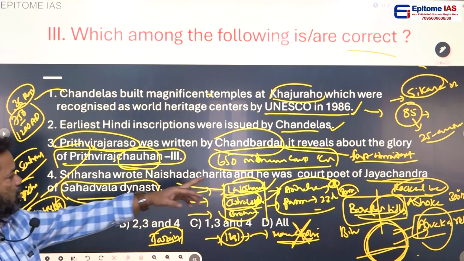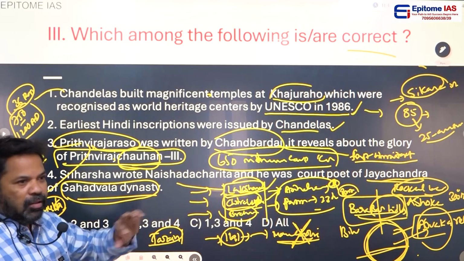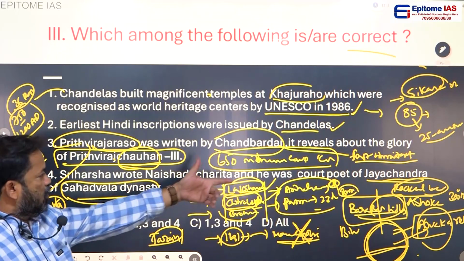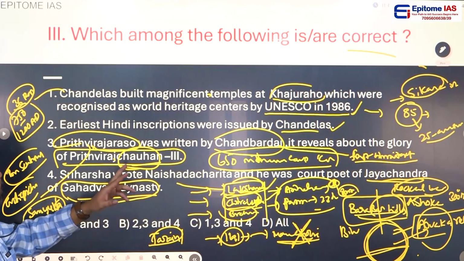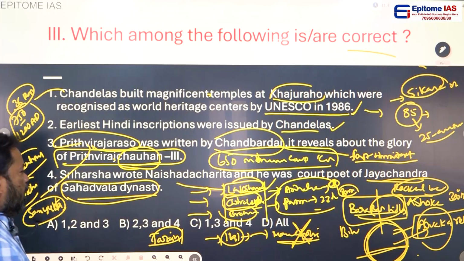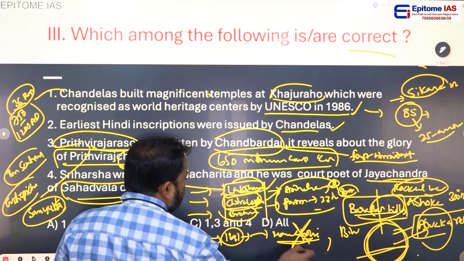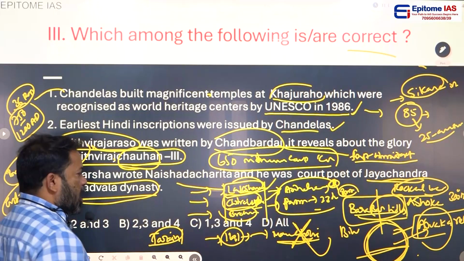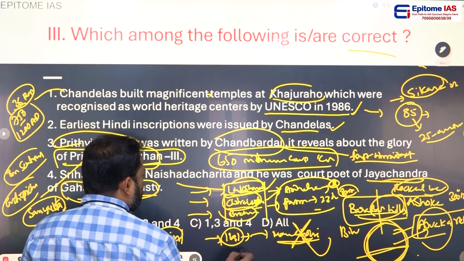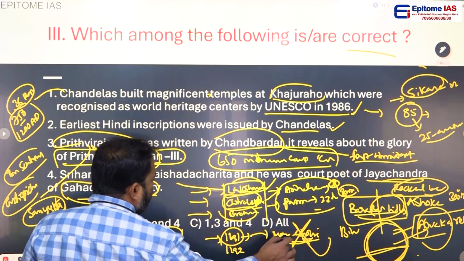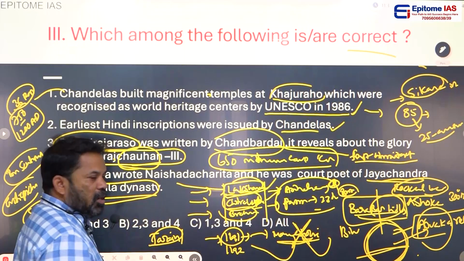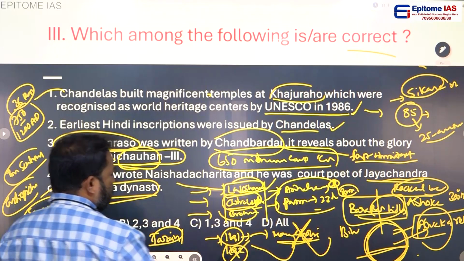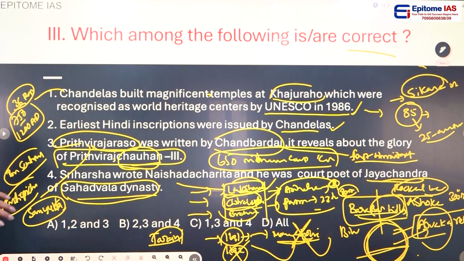It was not supported by her father, Jayachandra Gahadwala. So Jayachandra wanted to take revenge against Prithviraj, and Jayachandra supported Muhammad Ghori. And Muhammad Ghori, with the support of Jayachandra, in 1192 once again attacked Prithviraj Chauhan. And Prithviraj Chauhan was defeated now, 1192, Second Tarain War.